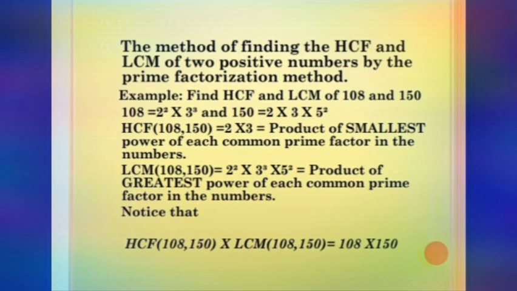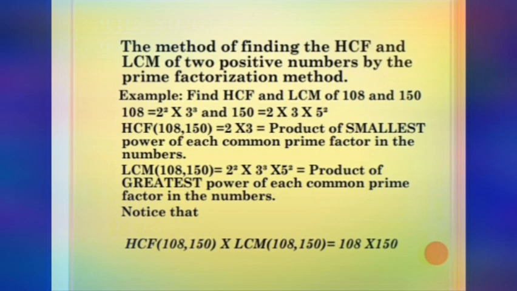What is the formula for finding the HCF? With the help of the fundamental theorem of arithmetic, it is the product of the smallest power of each common prime factor in the numbers. If you observe 108 and 150, which are the common factors? Only 2 and 3. 5 is an uncommon factor, so don't worry about it. Let us consider only the common factors. In the common factors, you have to take the smallest power.